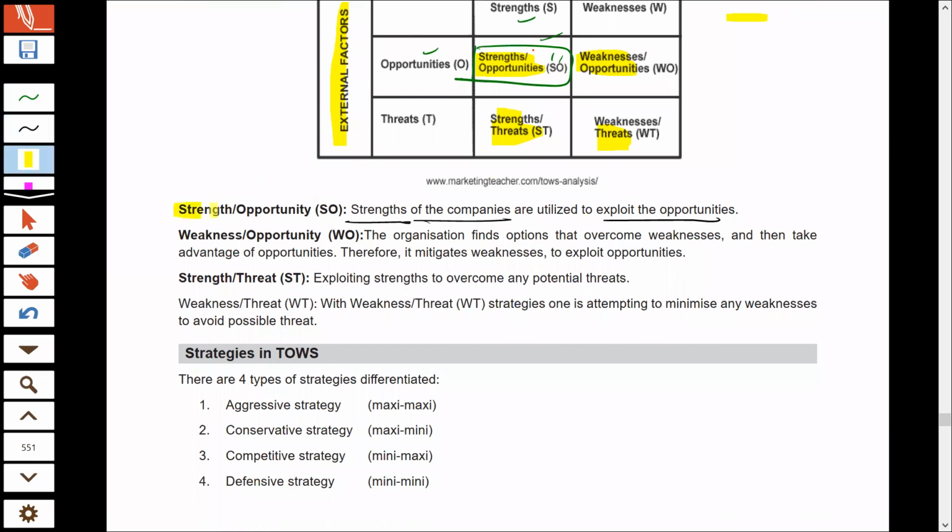And the strategy for this position, when the organization is in this cell, is the maxi-maxi or aggressive strategy. Now, aggressive means what? Maxi is nothing but maximum use of your strength and maximum use of your opportunities. So this strategy is used for SO, where you take maximum benefit of your strength and maximum use of your opportunities.